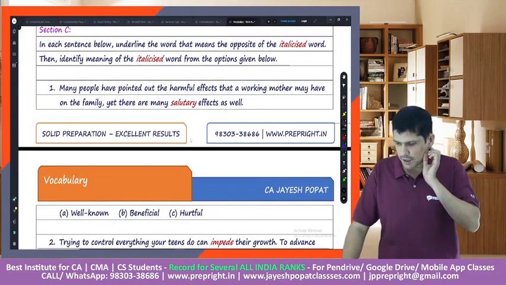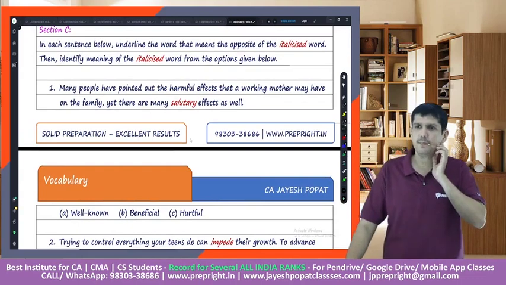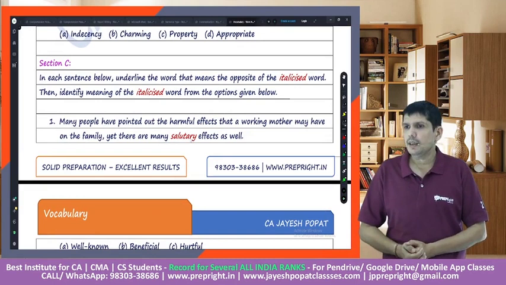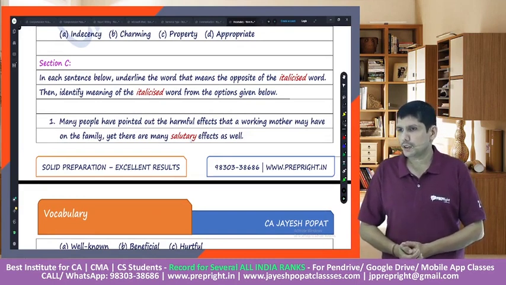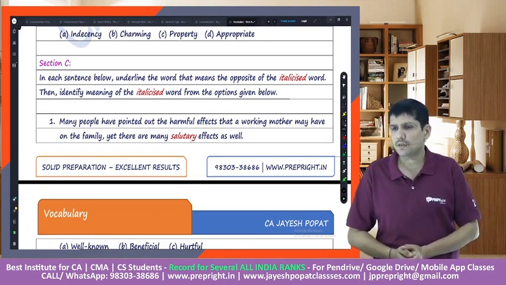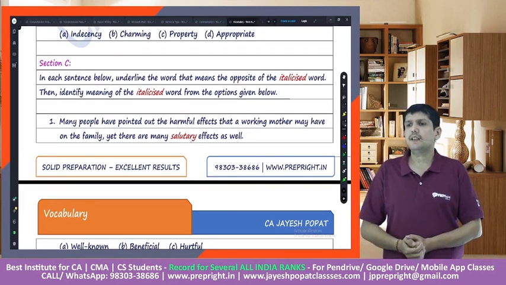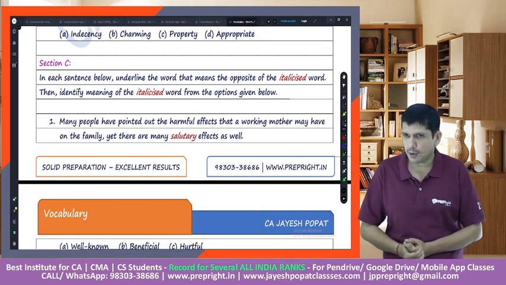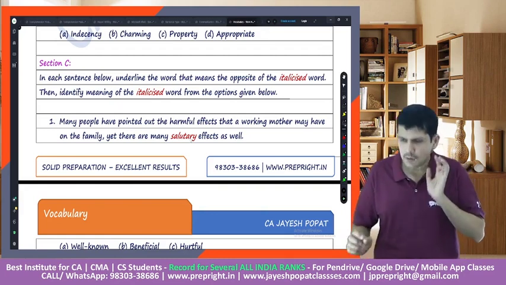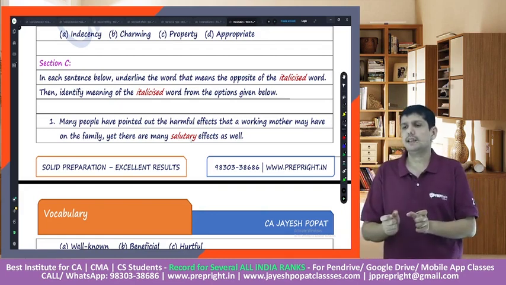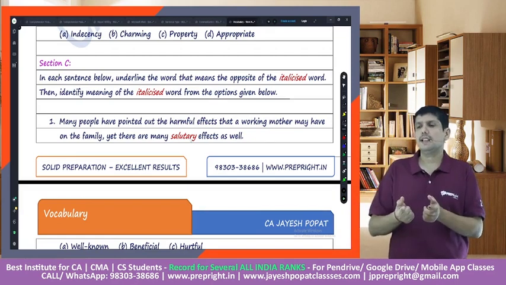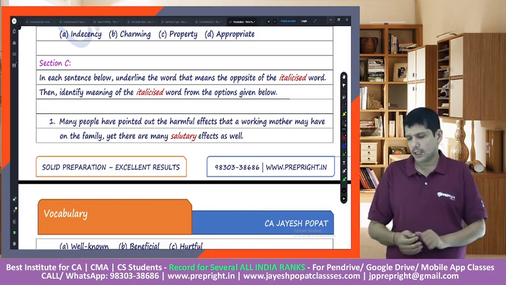Let's come to section C. Let us have a look at section C. It says, in each sentence below, underline the word that means the opposite of the italicized words, and then identify the meaning of the italicized words from the options given below. So there are certain words which are in italics. We need to underline the opposite of that particular word in the sentence, and we need to give the meaning of that word as well.